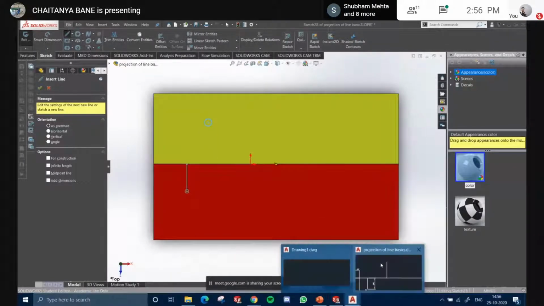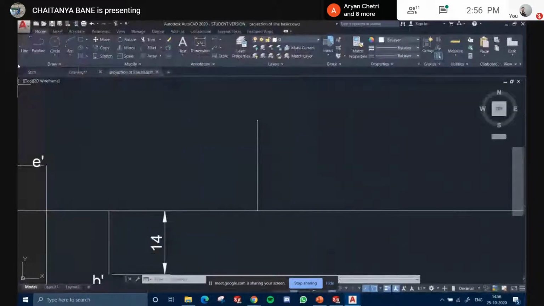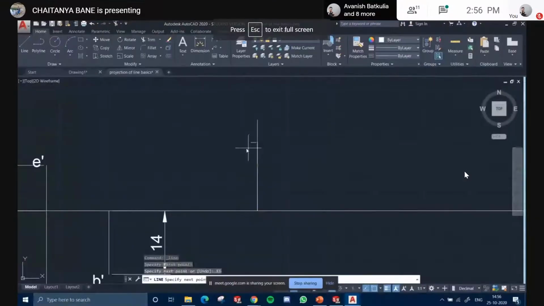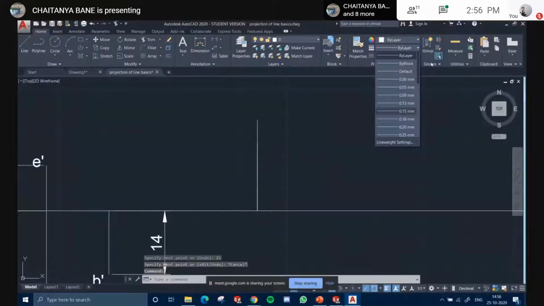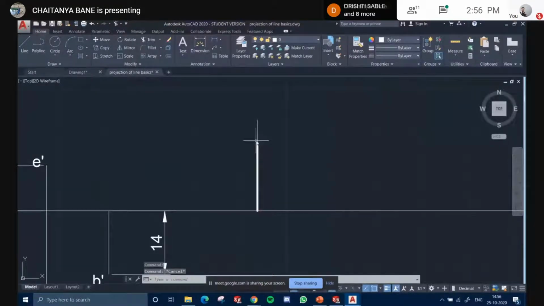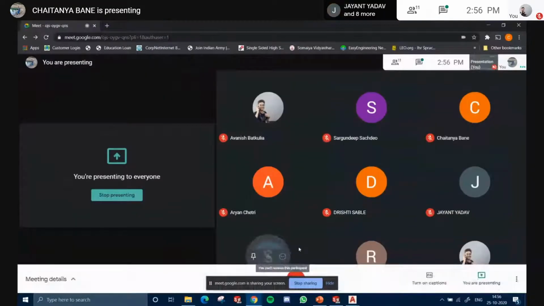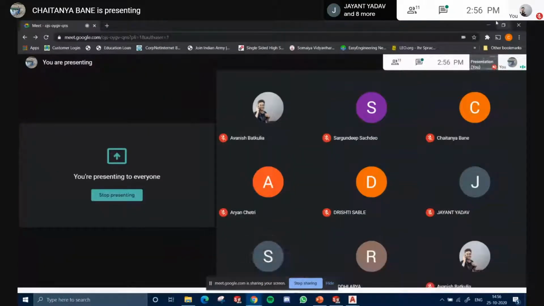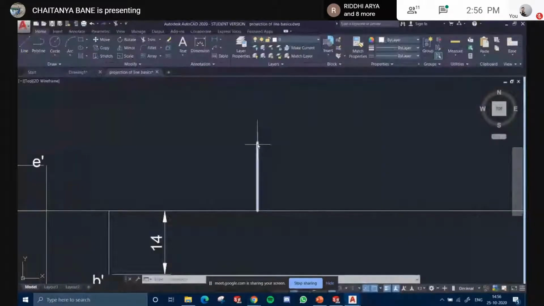So similarly I will plot here. Let's say it was 15 mm. I'll plot it like this, so it will be somewhere here. Make it thick enough. So this is where you got it.